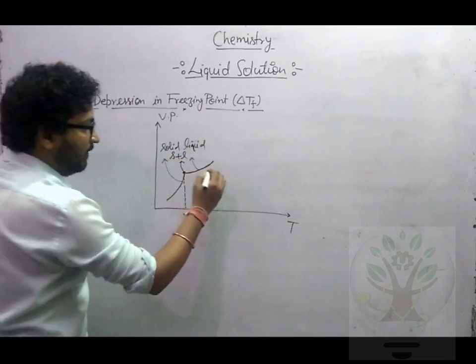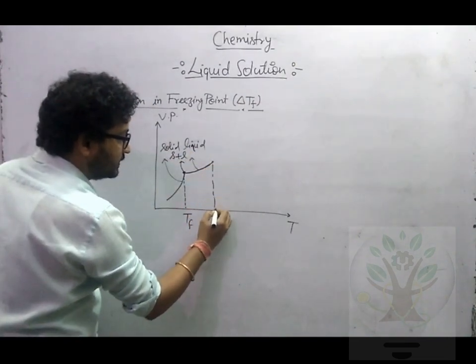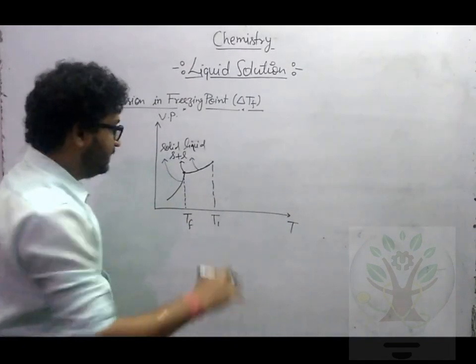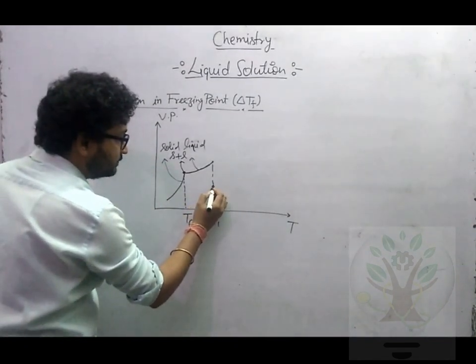Now, if this temperature is, let's say, T1, if I take my solution, the solution will have less vapor pressure like this.